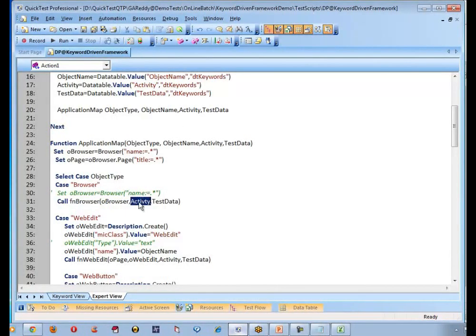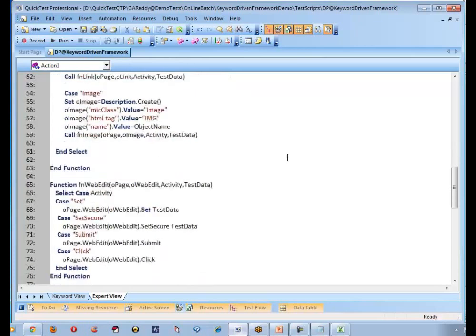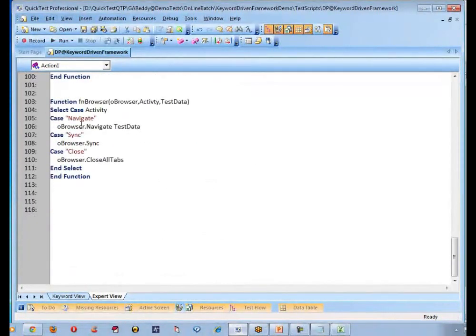the activity. When you go to that function, check what your activity is. If your activity is navigate, browser name, navigate. If your activity is sync, browser name, sync. That's what you can do.